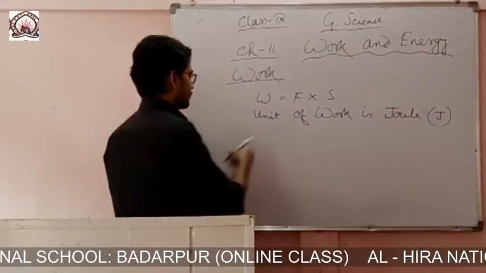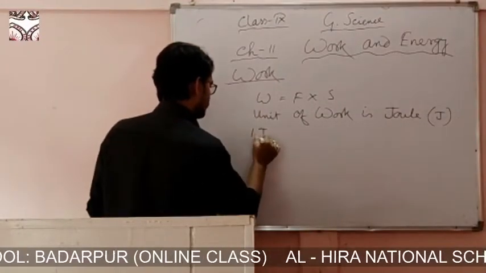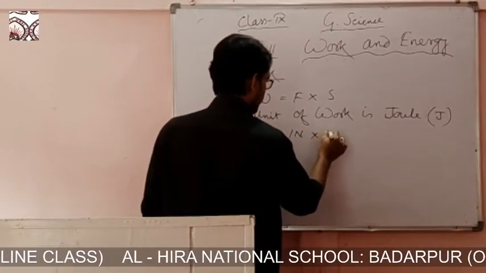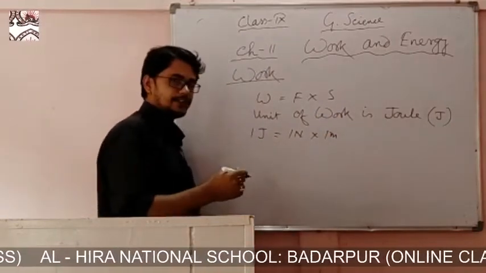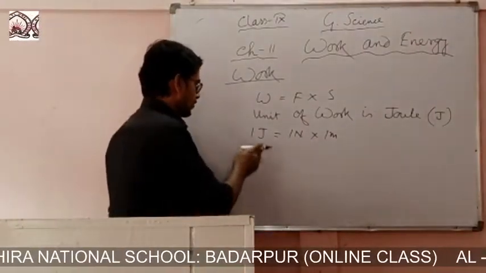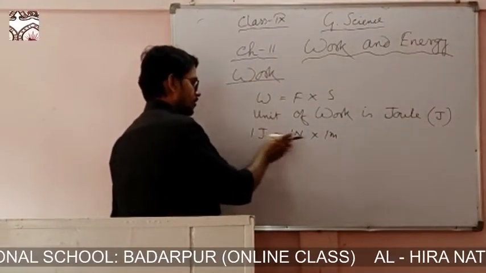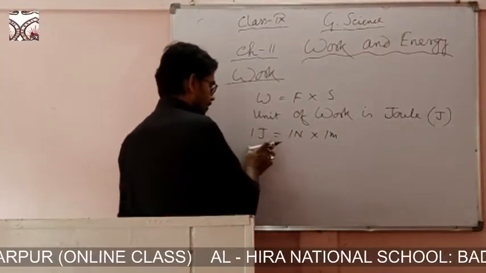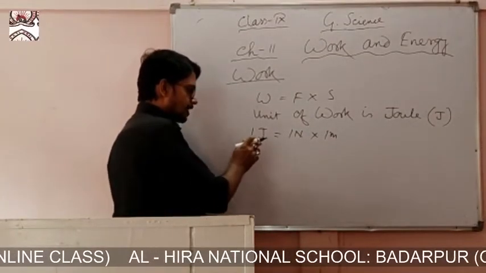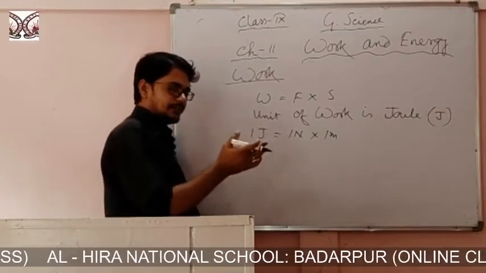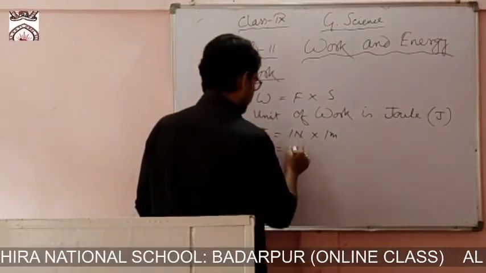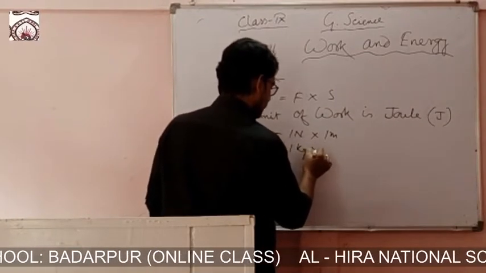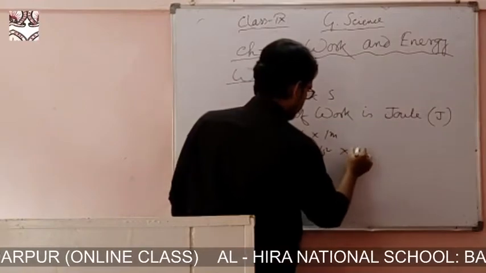In place of W, if I write 1 joule, then in place of F there will be 1 Newton and there will be 1 meter. The SI unit of work done is joule. So we can represent this SI unit: 1 joule is 1 Newton into meter. 1 Newton meter means 1 joule. If I want to express this 1 joule in its fundamental units, in place of 1 Newton we can write 1 kg meter per second square into 1 meter.